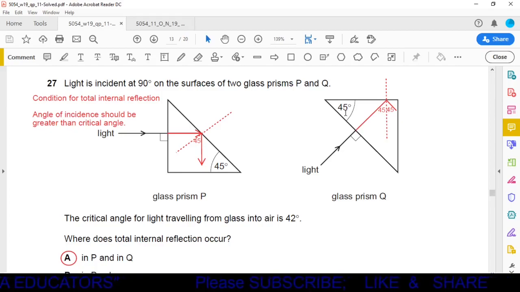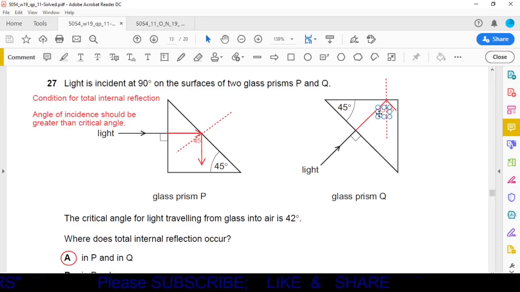Now the sum of all the angles in a triangle is 180 degrees. So we can say if this angle is 90 and this angle is 45, this angle will also be 45, so that the sum will be equal to 180. So we can say this angle is equal to 45 degrees.